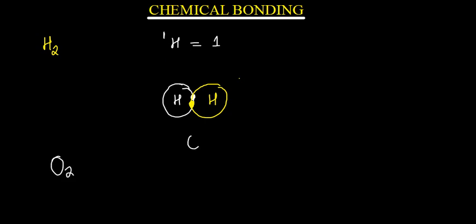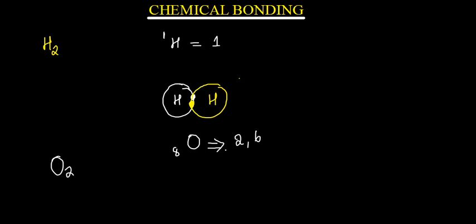Now oxygen again has a proton number of 8, meaning that the electron configuration, what will be the electron configuration for oxygen? Are you able to tell me? So it is 2, 6.